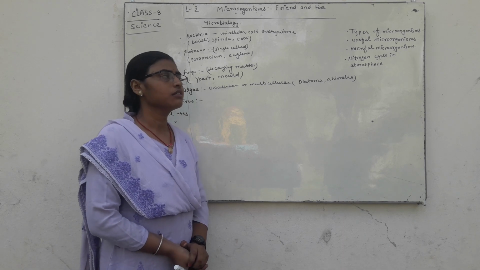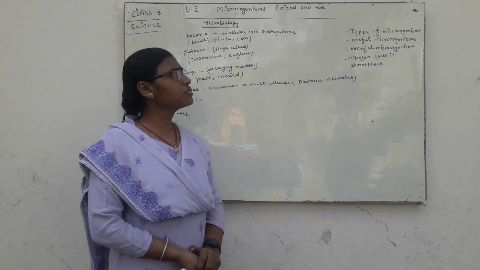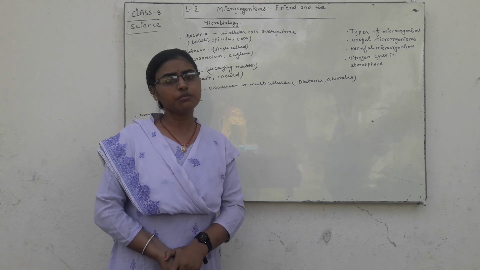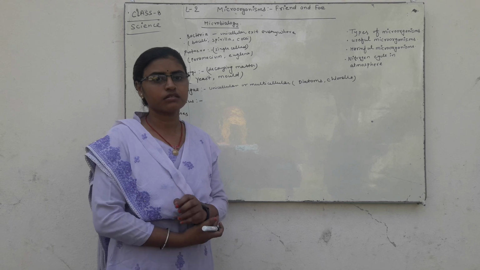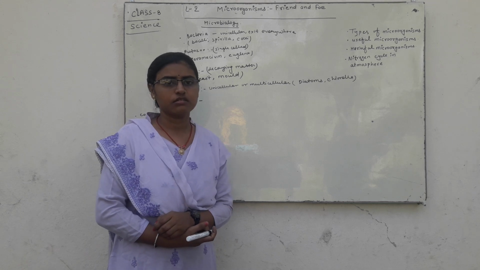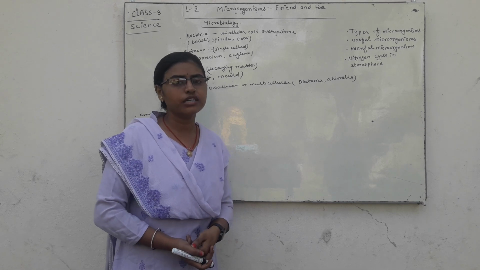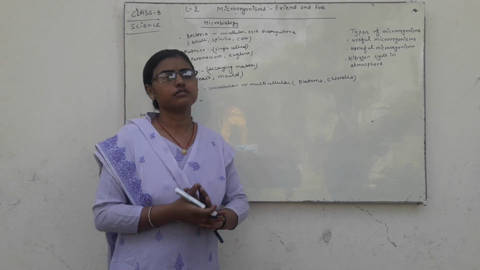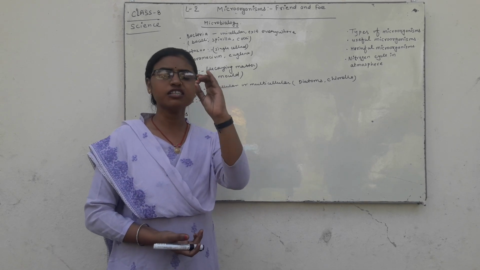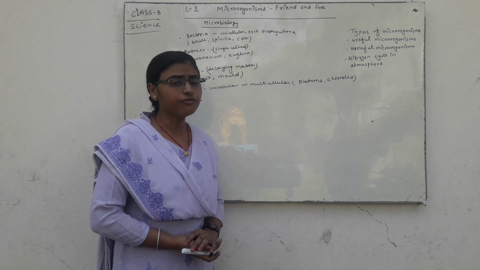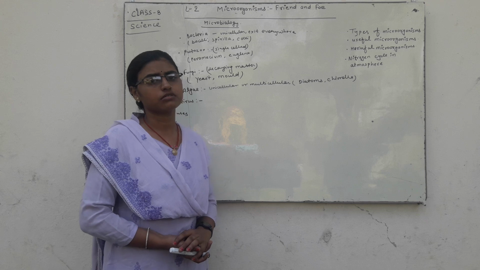You know that there are many microorganisms present in our atmosphere which are not seen by the naked eye. In your hands, in your body, and everywhere, some microorganisms are present which are harmful and useful both.